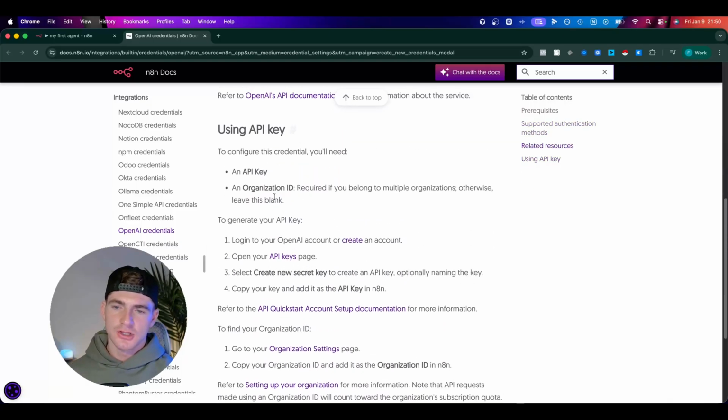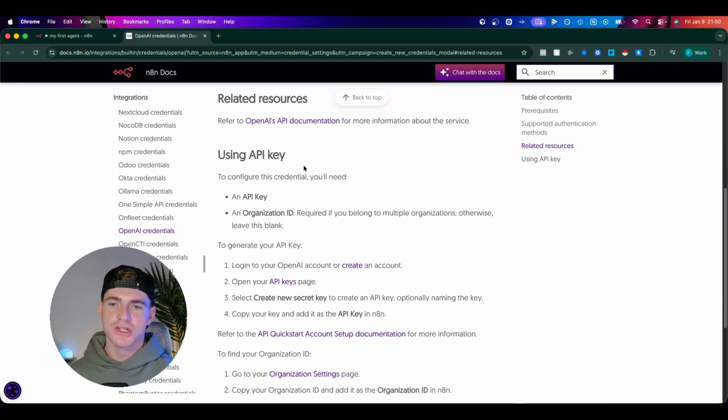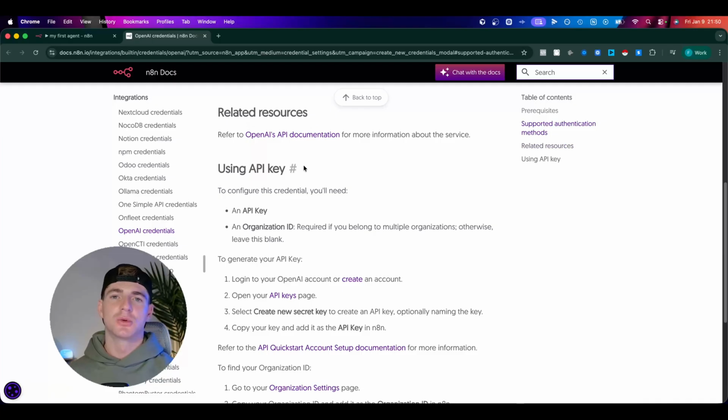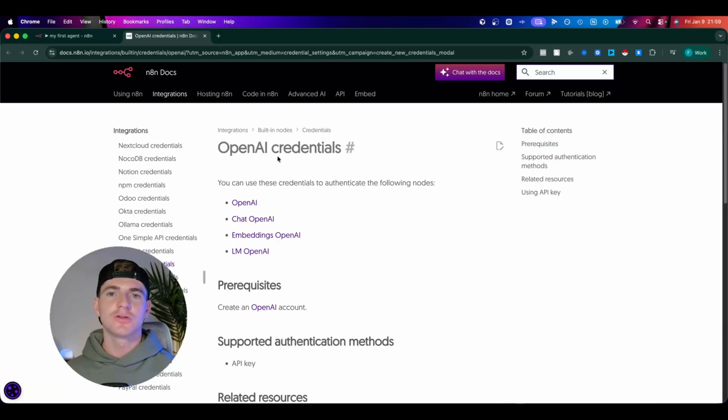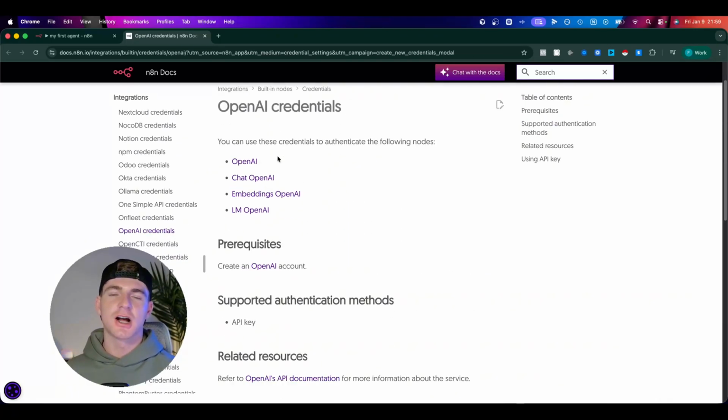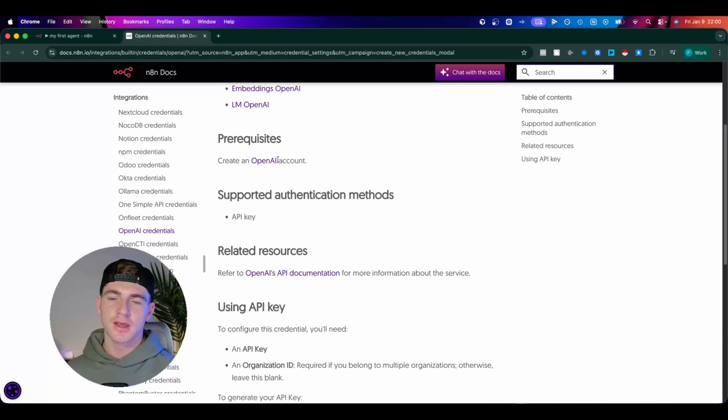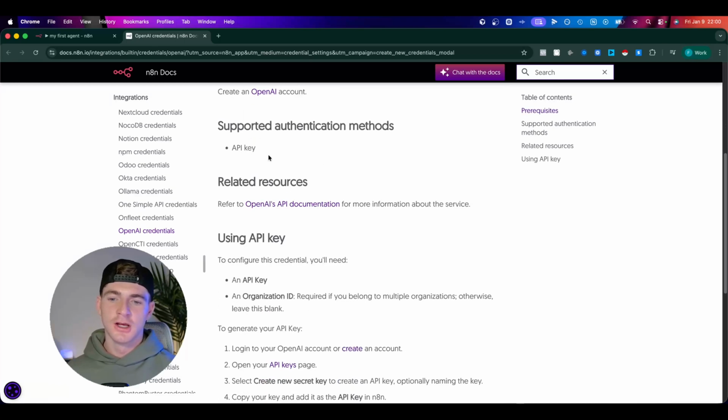So let's see here, API keys. What is an API key? Well, an API key is a password. It's a password that tells the third-party application that we're trying to connect to who we are, are we authorized to make requests, do we have funds to pay for those requests? So that is an API key. So let's just follow the documentation steps because this is exactly what you need to get into the habit of doing. Anytime you're not sure about something, the answer is usually in the documentation. So let's follow the steps.